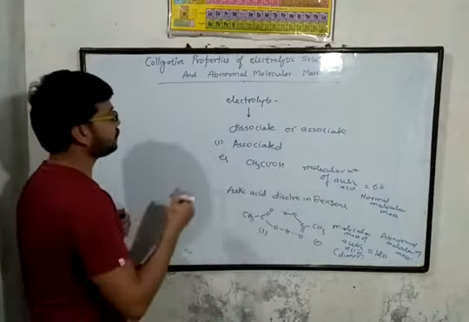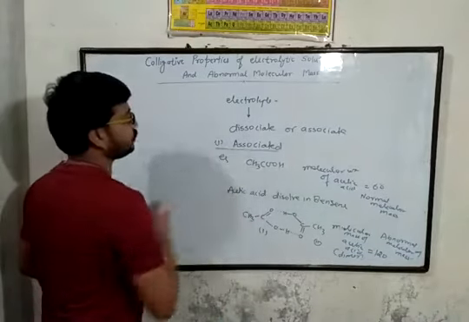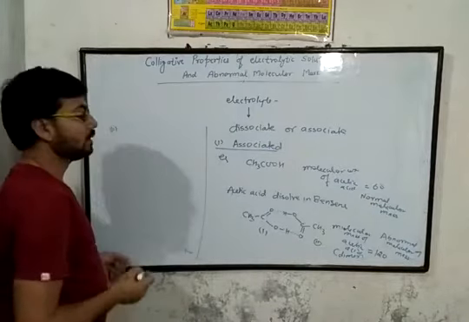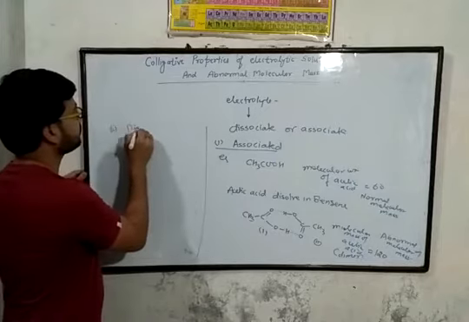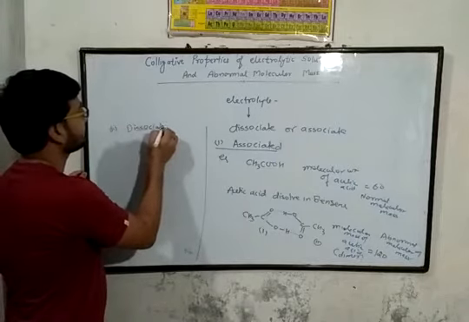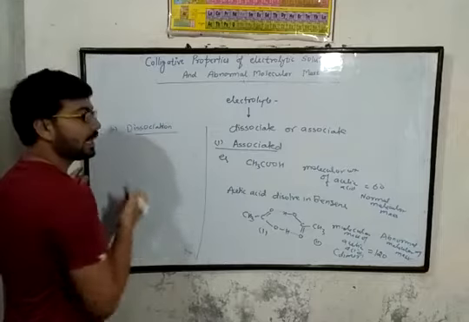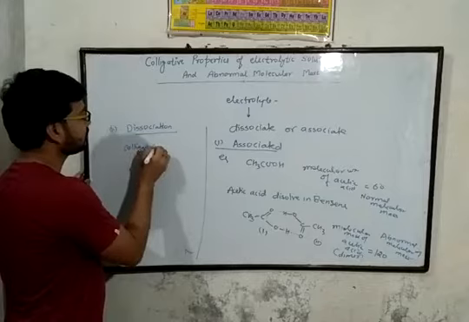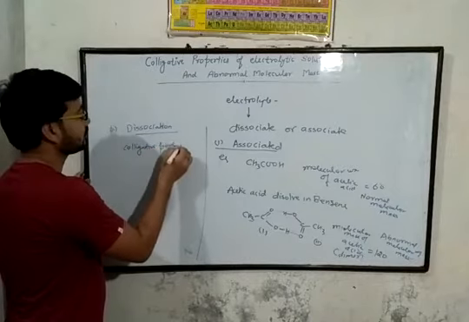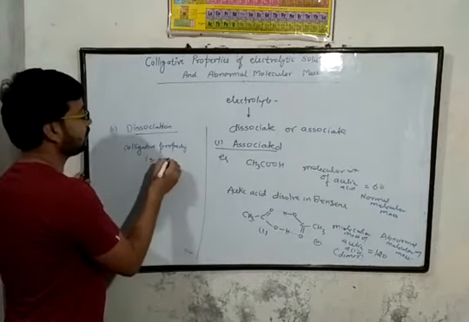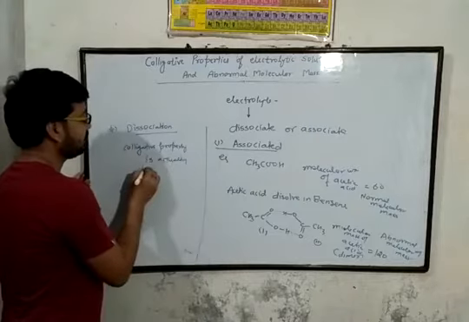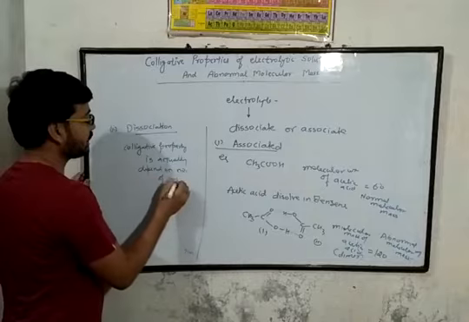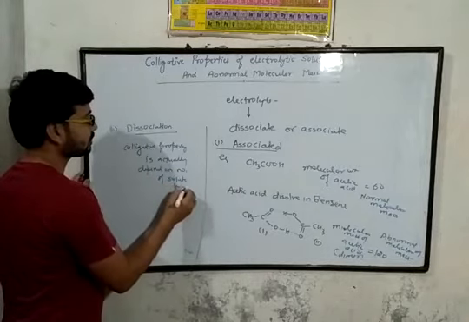Similarly, in case of dissociation, the first assumption was association. The second assumption is dissociation. As you know, the colligative property actually depends on the number of solute particles.